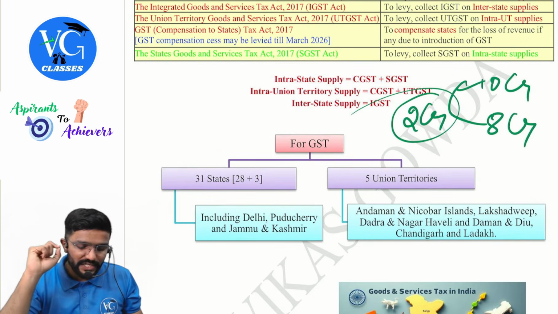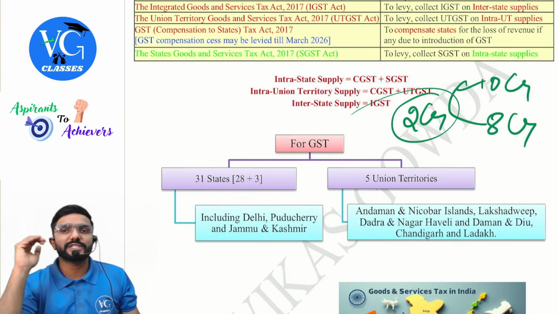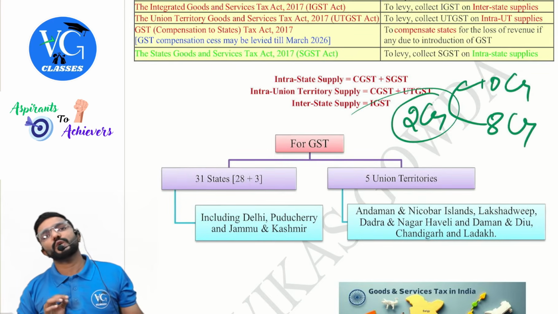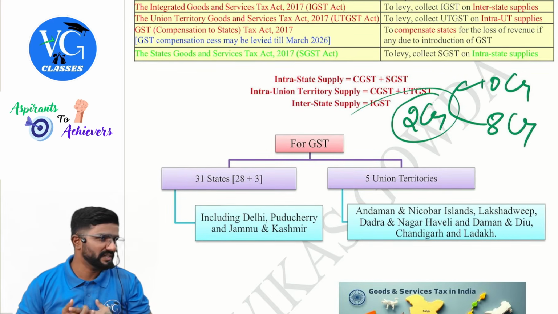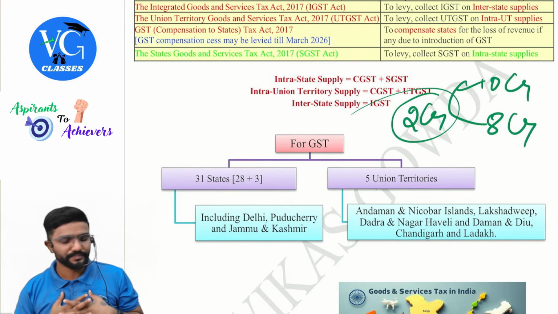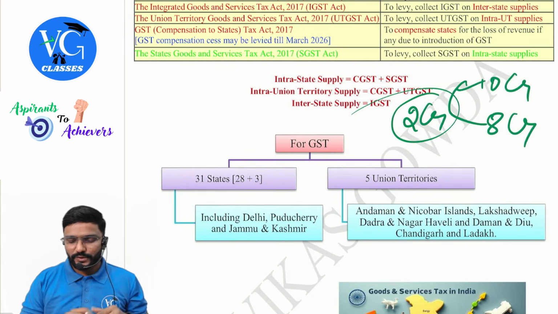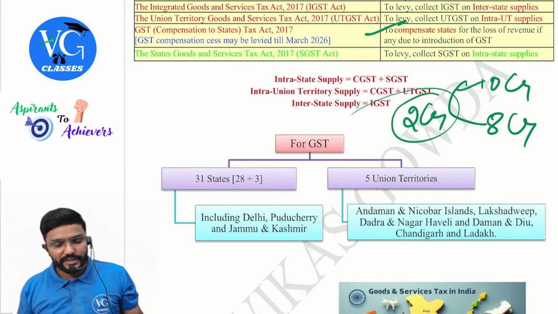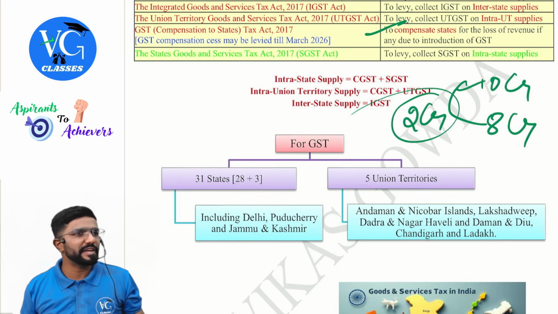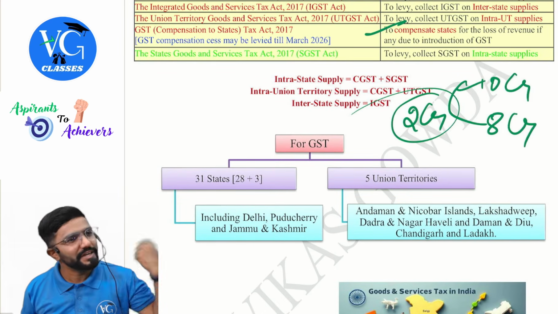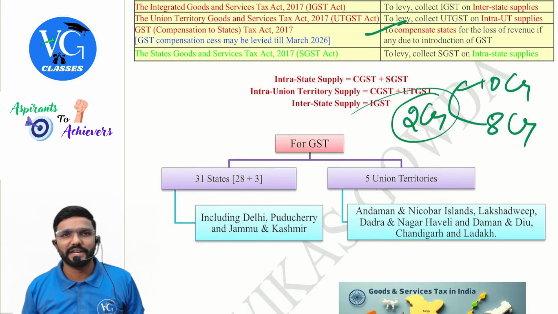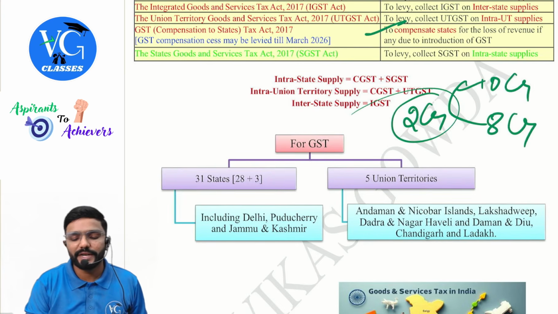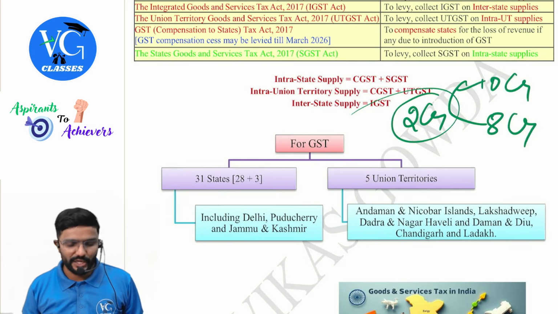So they introduced something called the GST Compensation to States Act, under which the central government has the power to levy cess over and above GST on some selected goods like luxury goods, sin goods and all. Sin goods means goods which are not good for the public at large. Okay, sir. So this is to compensate states for the loss of revenue, if any, due to introduction of GST. Initially, it was passed for 5 years. After 5 years, the central government wanted to withdraw it, but many of the states didn't agree. They asked for an extension. So Madam has extended it till 31st March 2026, guys. So even today, it is continuing.